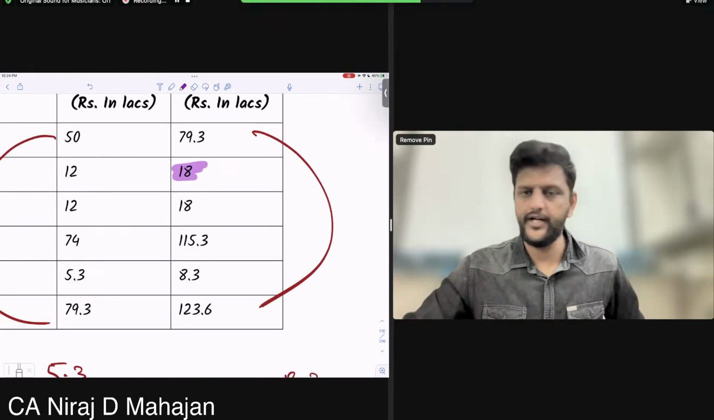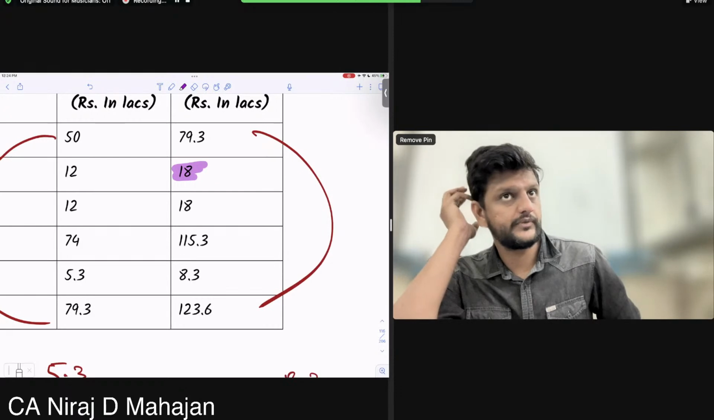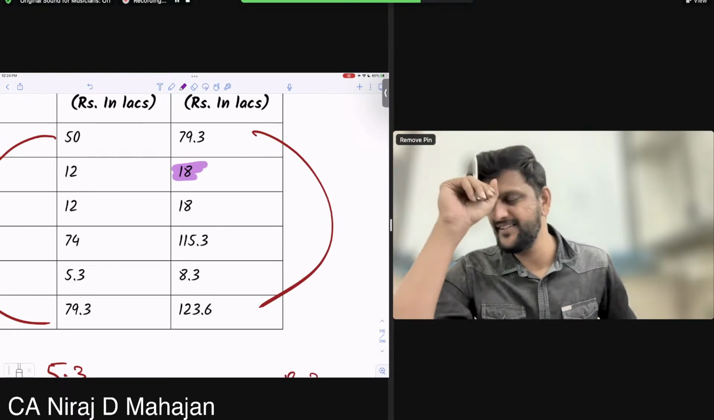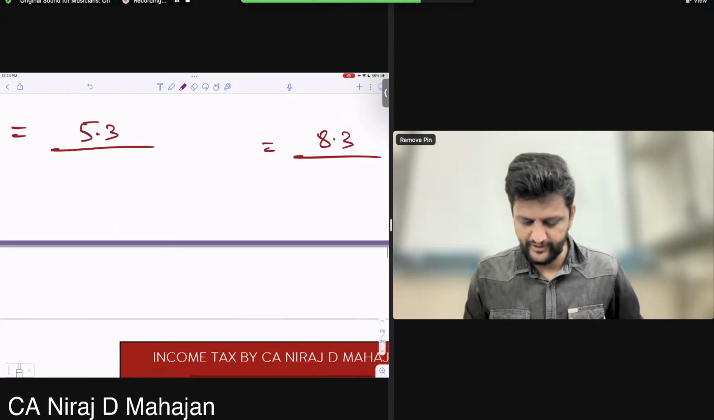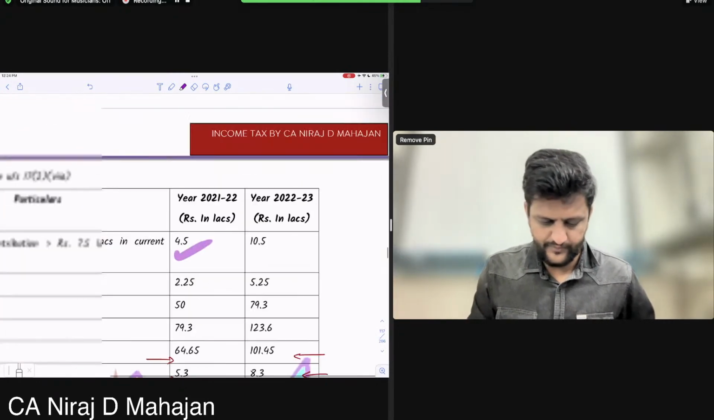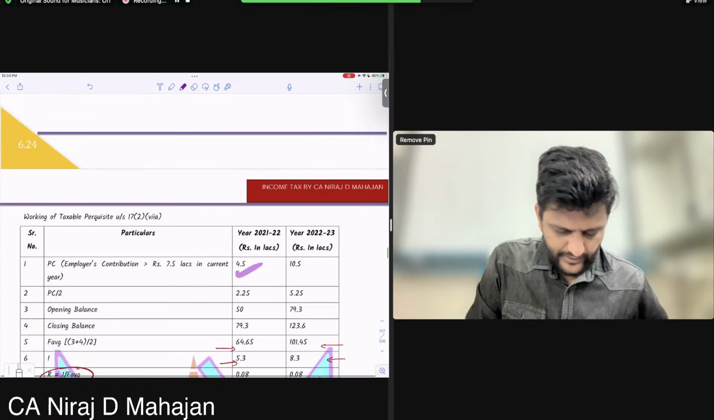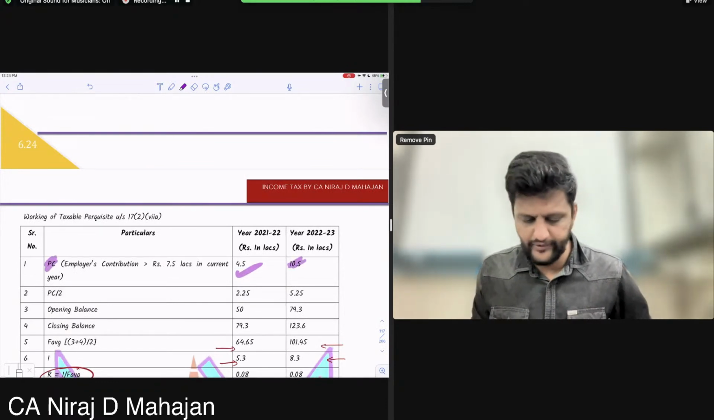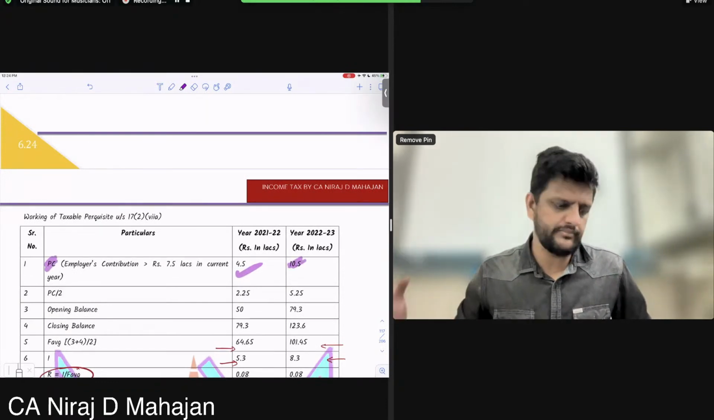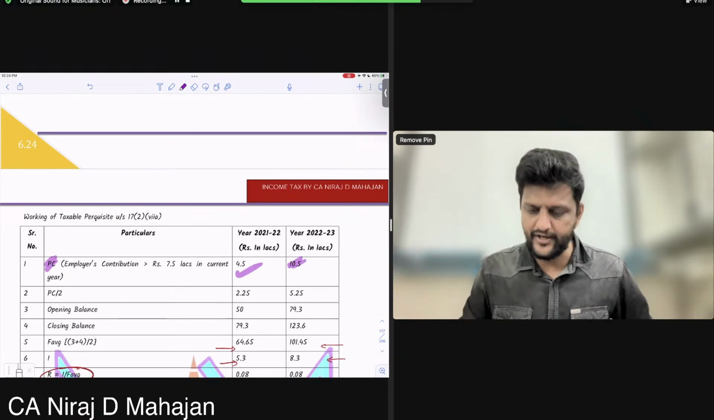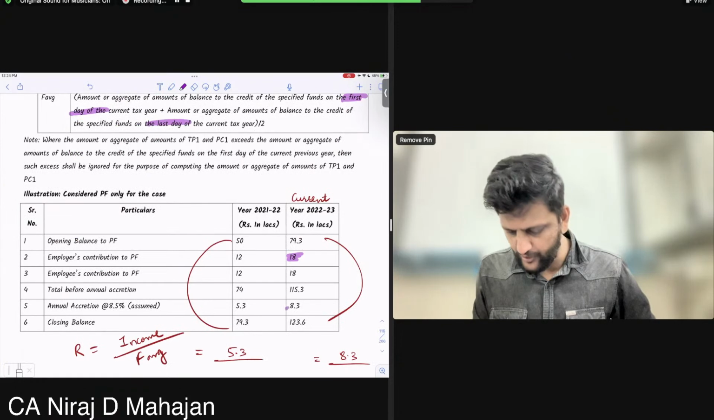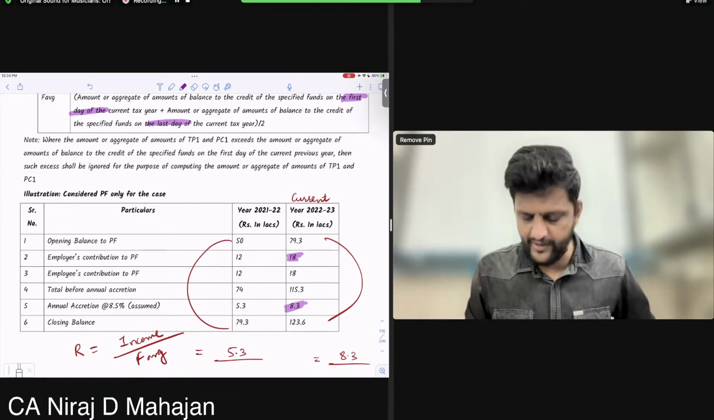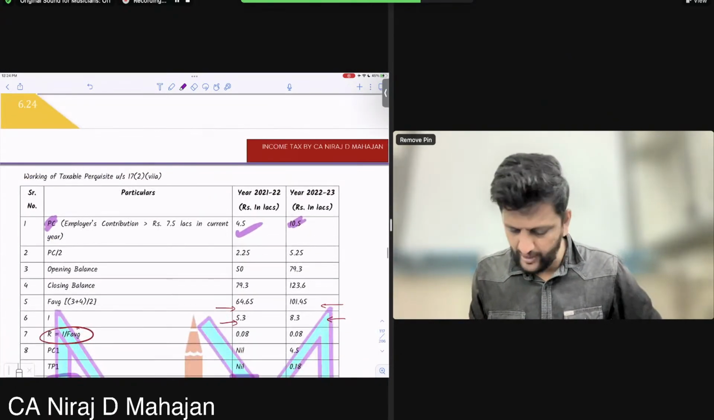TP is, bachcho, not TP, PC. What is PC? More than 7.5 lakhs in the current year. So 10.5. Check here. My PC is 10.5 in the current year. PC by 2, I can do divide by 2, no problem. Opening balance, closing balance, I get my average balance. Annual accretion also they have given to you. How much accretion? 8.3. So 8.3 divided by fund average, I am getting my value of R.